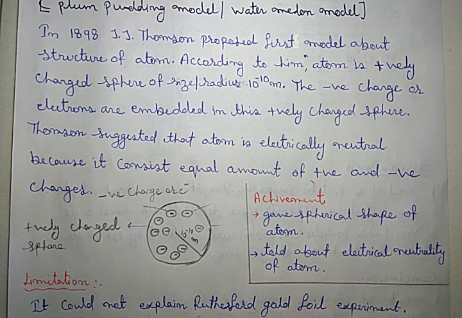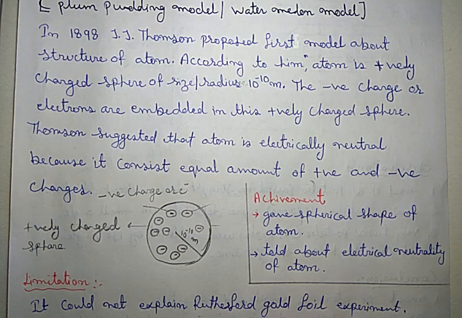The name plum pudding was given because in European countries there is a dish, plum pudding, in which rice and other substances make the concentrated material, in which dry fruits and fruit parts are embedded.